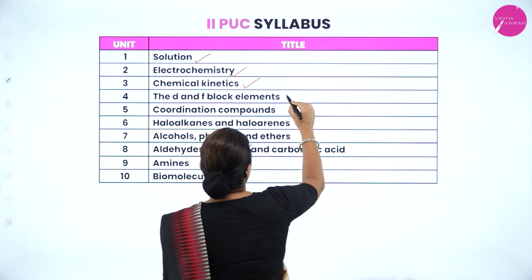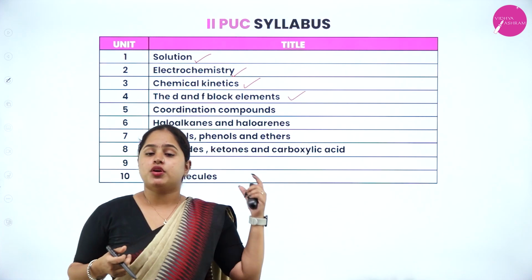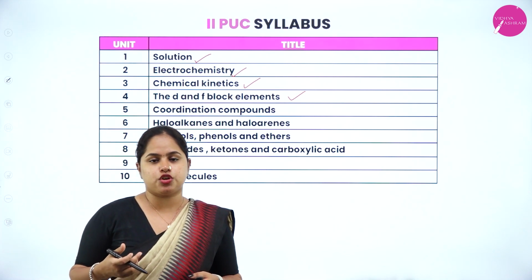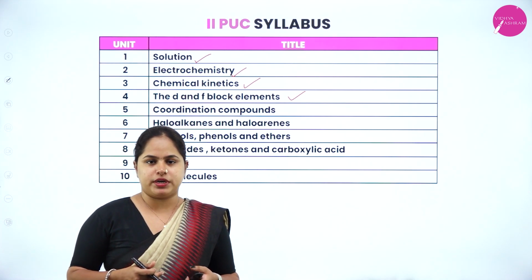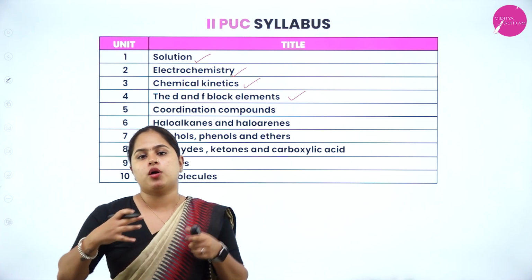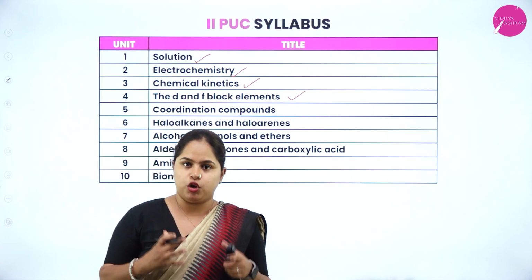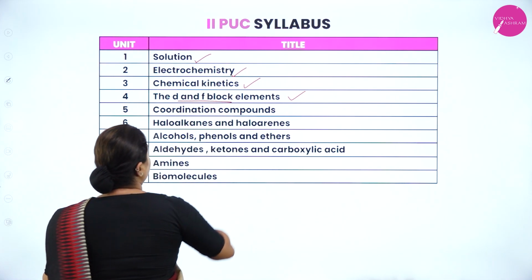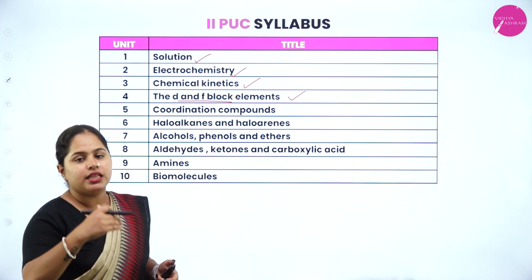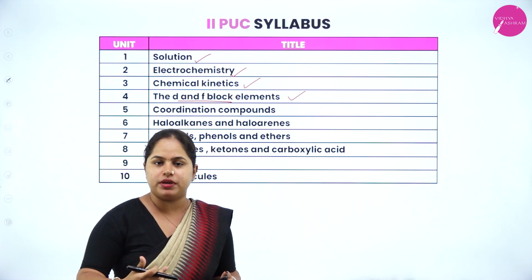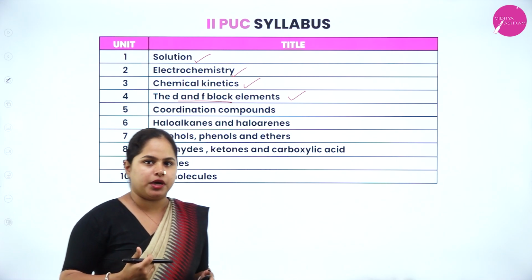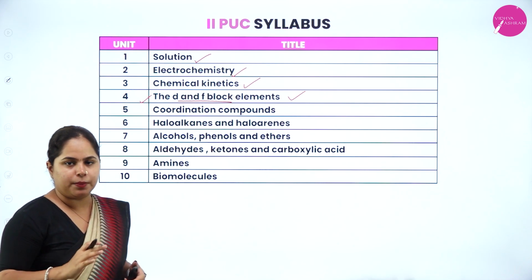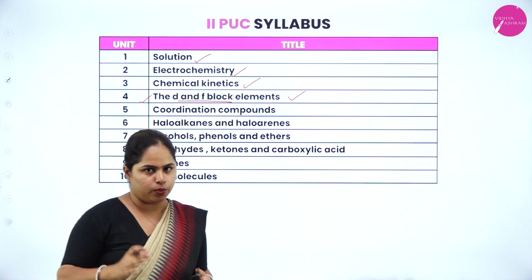Moving on to the next chapter, that is D and F block elements. An introduction to this we have already studied in first PUC under the chapter classification of elements and periodicity properties, wherein we have studied various S block, P block, D and F block elements located. All of that we have studied, right? So here we are going to study in detail about the D and F block elements, their physical properties, chemical properties, all of that we are going to study. Yes, so this is a theoretical chapter completely where you will not have any numericals.